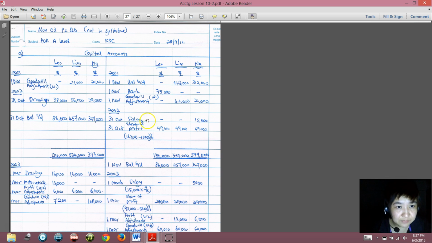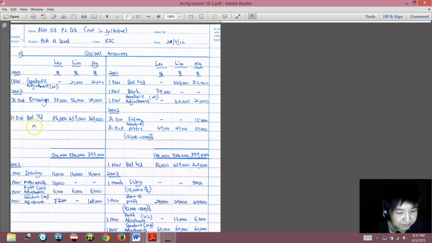Then the following paragraph: profits for the year to 31 October 2002. Part A of the question says bringing down the balances due to each partner on the dates when trading profit is identified.